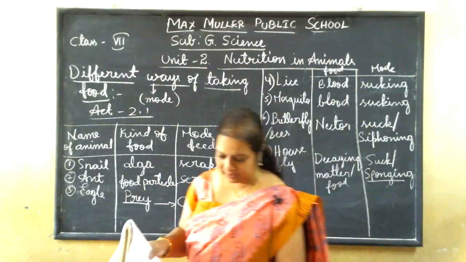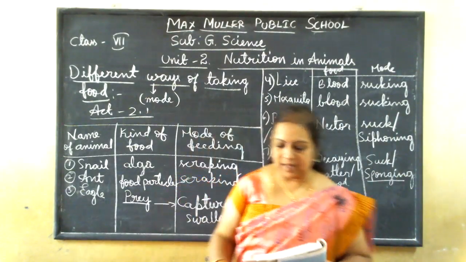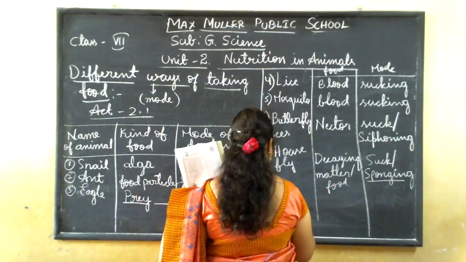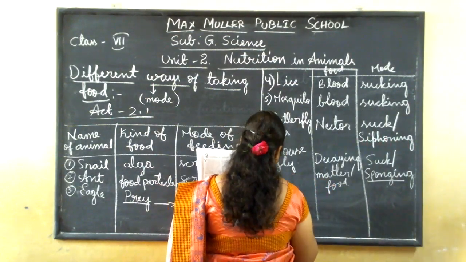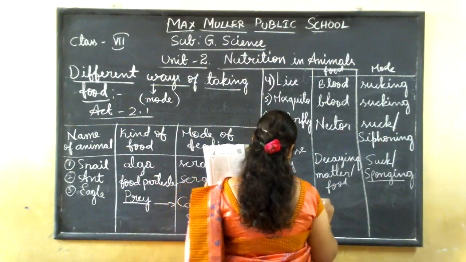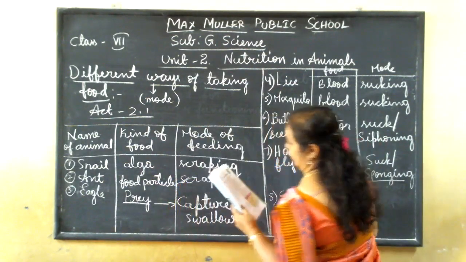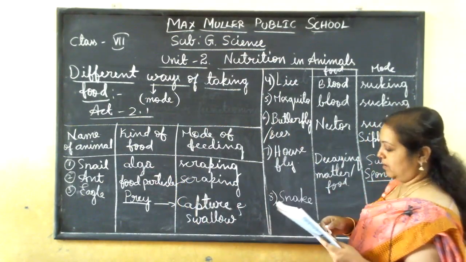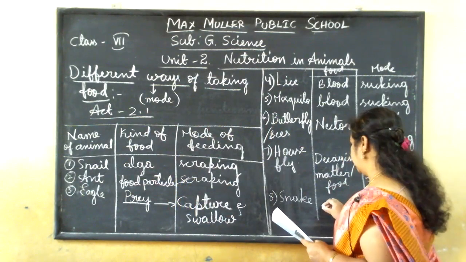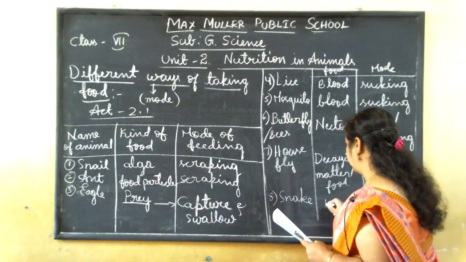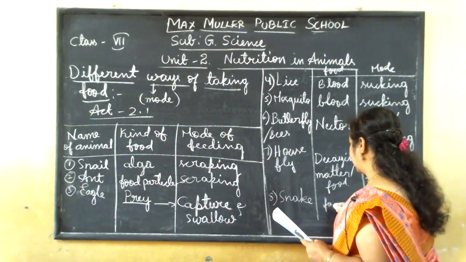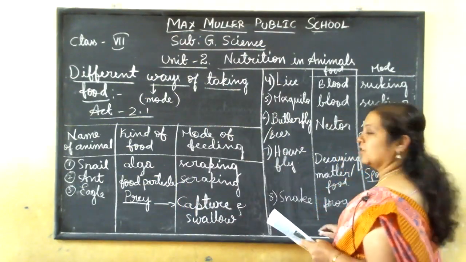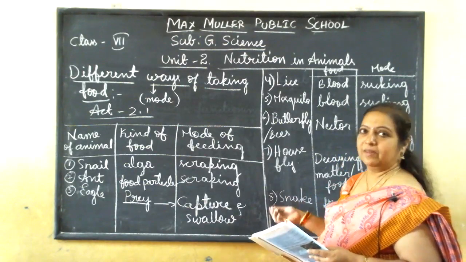Housefly was the last one given there. Now some other animals, like snakes. How are they eating? So I will add this also. Snakes like python eat food such as frogs, other fishes, or rats.